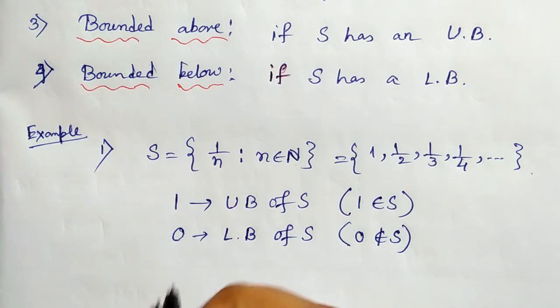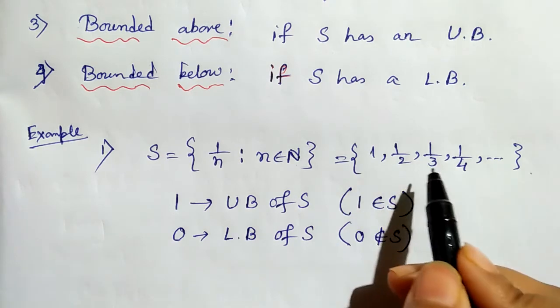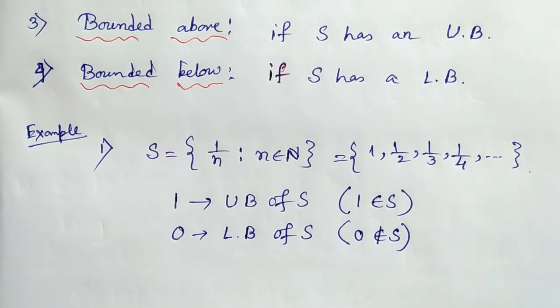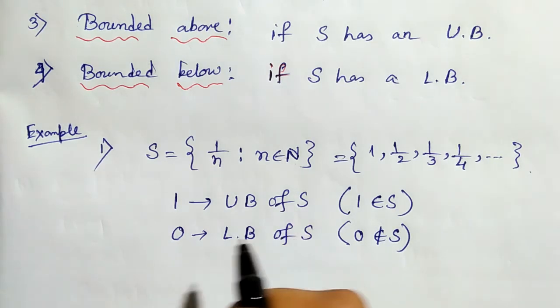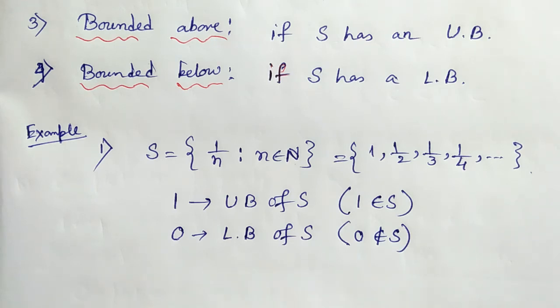Also, if a set has an upper bound, if one upper bound exists, then this set has infinitely many upper bounds. Like here 1 is an upper bound, similarly 2 is an upper bound, 3 is an upper bound and so on. So if a set S has an upper bound, then there are infinitely many upper bounds of S. A similar result holds in the case of lower bounds.